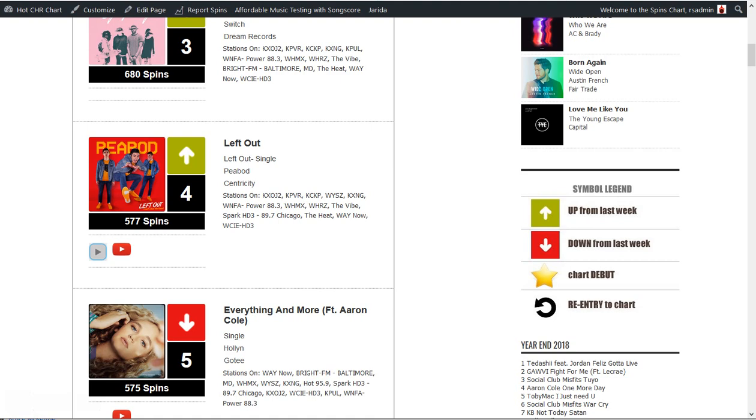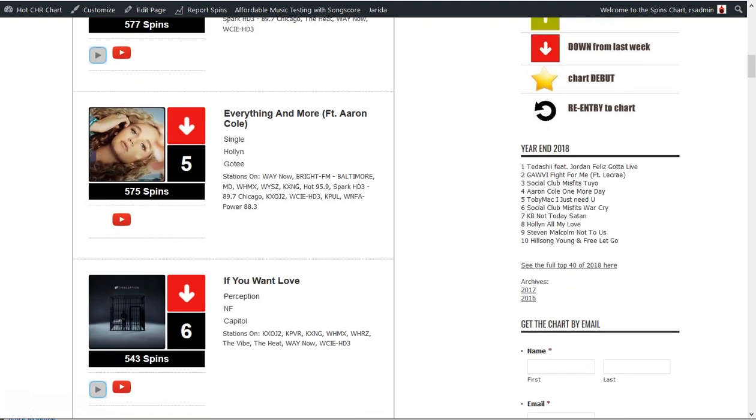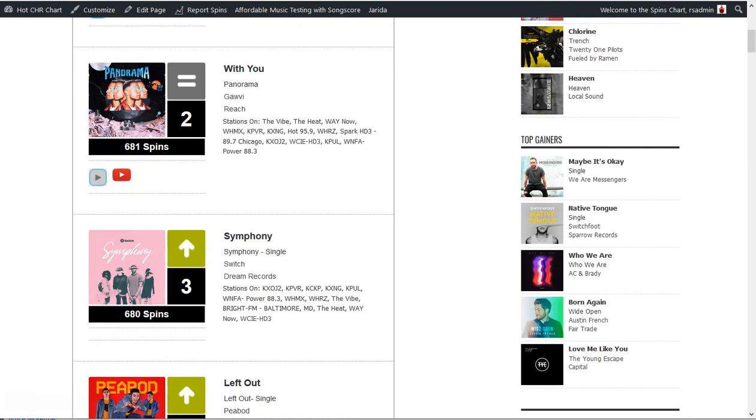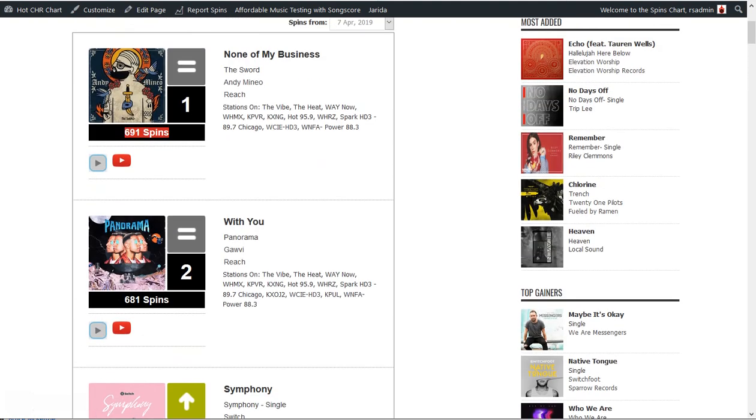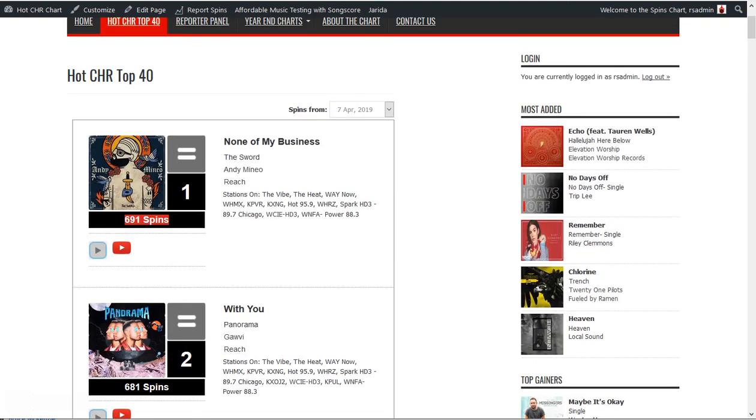Here's the table for the symbols on the chart. A song can re-enter, it can debut, go up or down. We also have two widgets which show the top gainers of all songs, not just the top 20 or top 40. And then a widget for the most added songs of the week, which are right here. And that should do it.